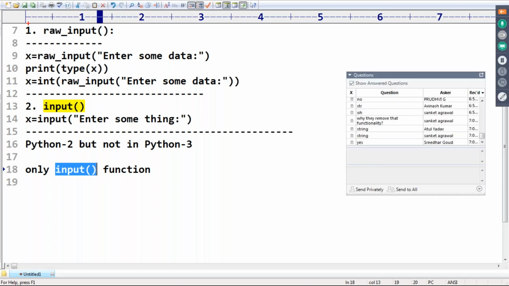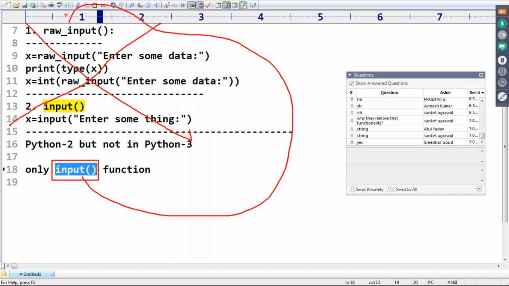Sir, you can remove this concept from your mind. If an interviewer is bringing up this terminology, then just give them the benefit and move on. Anyway, in Python 3, we have only the input function, whose behavior is exactly the same as the raw_input function. The return type of this input function is always str type. So based on our requirement, we need to typecast.